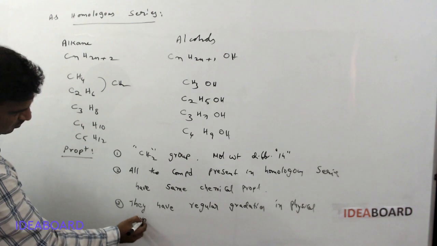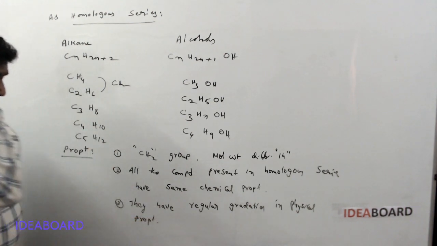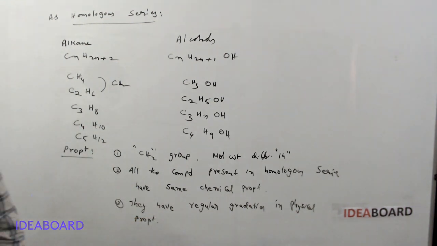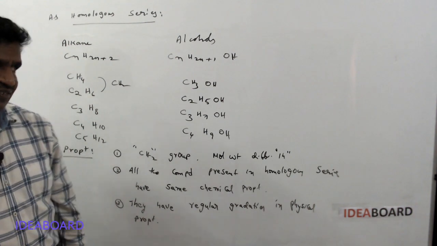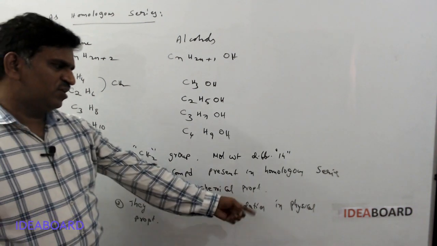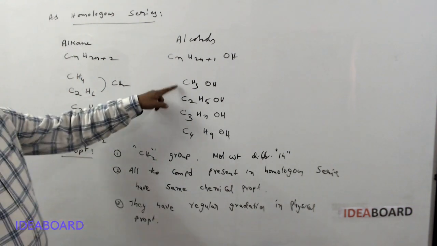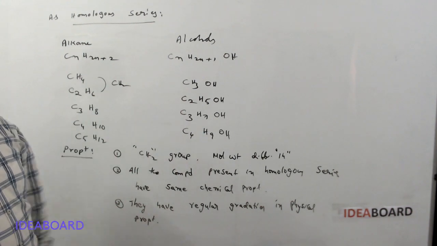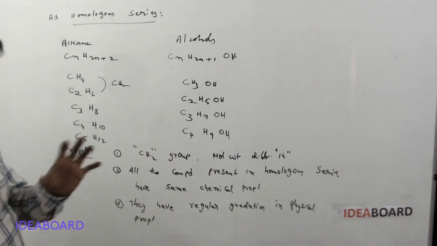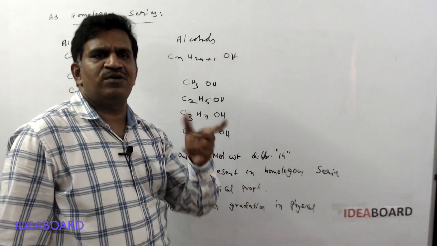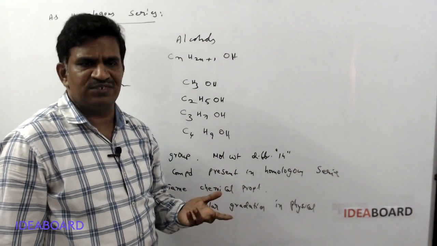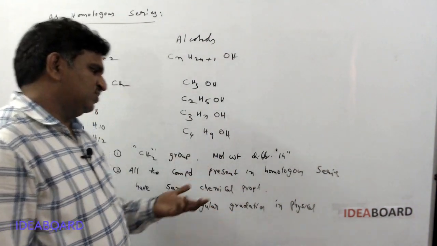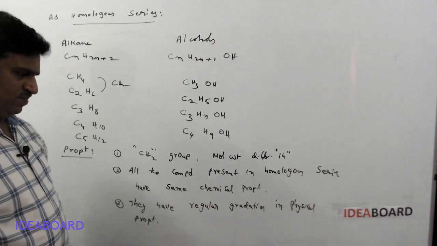Regular gradation means what? Here gradation means change. There is a regular change in physical properties. Why is a regular change in physical properties observed? Because the molecular weight is increasing gradually. When the molecular weight changes gradually, the physical properties like melting points and boiling points change regularly.